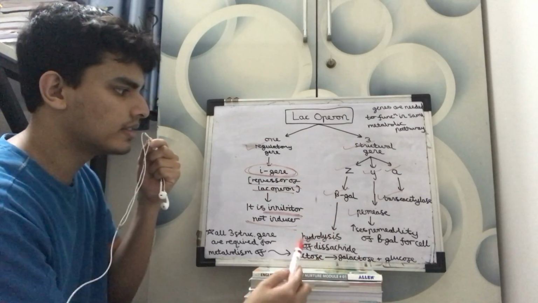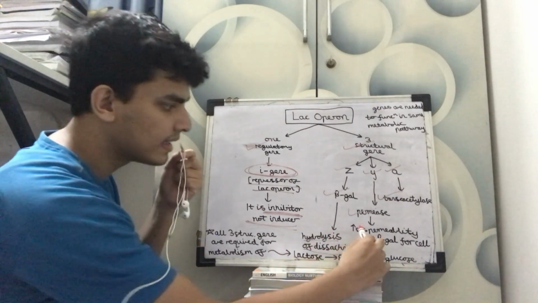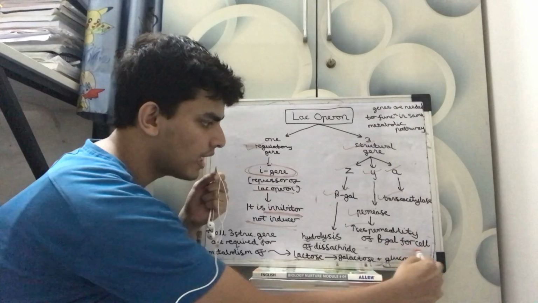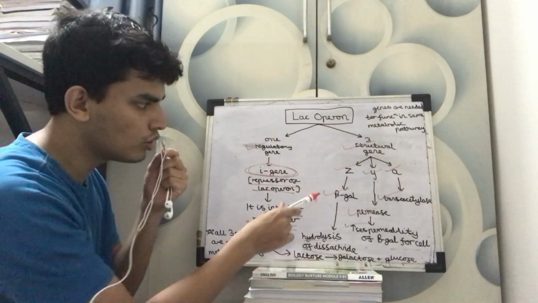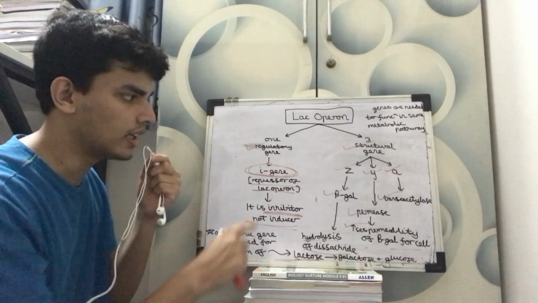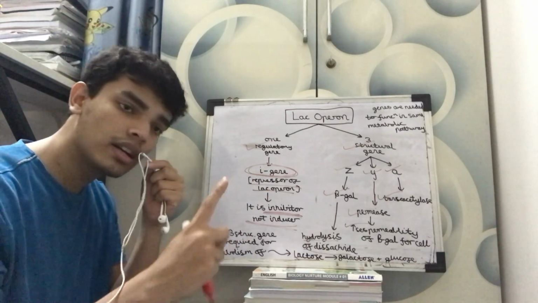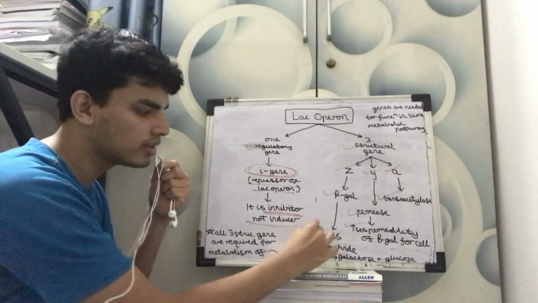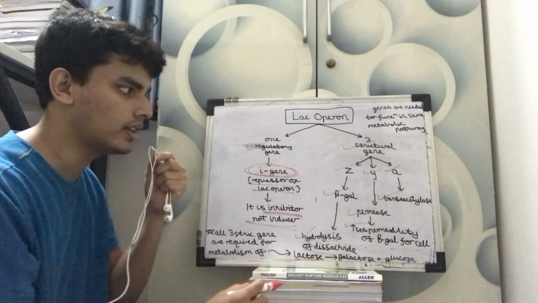So now permease. What does permease do? It increases the permeability of the cell for BGAL's substrate. Means this BGAL, what does it do? Hydrolysis of disaccharide. And permease, what does it do? It increases its capability, meaning it further promotes the hydrolysis of disaccharide.